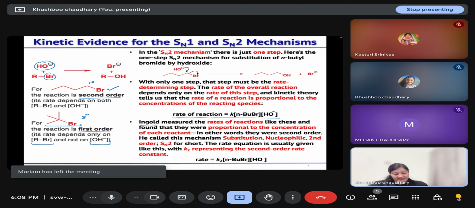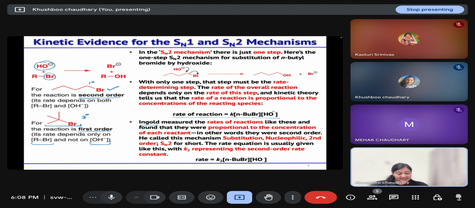He plotted and found that the rate is proportional to the concentration of each reactant, and that's why it is second order, because it depends on the concentration of both the reactants involved in the reaction. And he called this mechanism substitution nucleophilic second order, that is SN2, where K2 represents the second order rate constant in this equation.